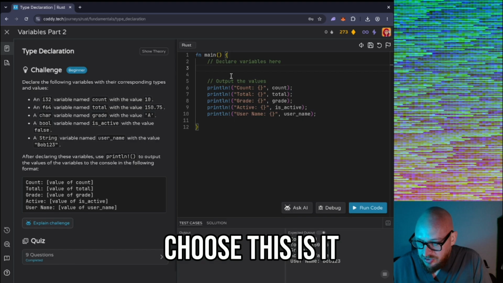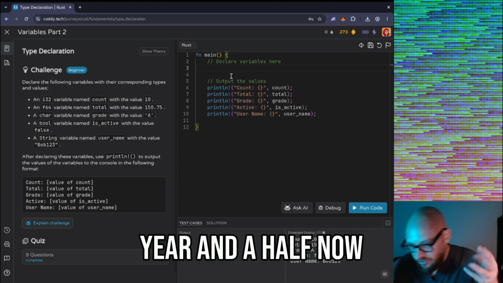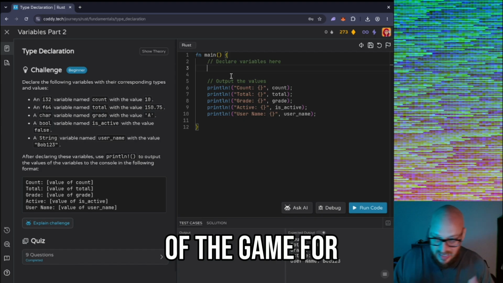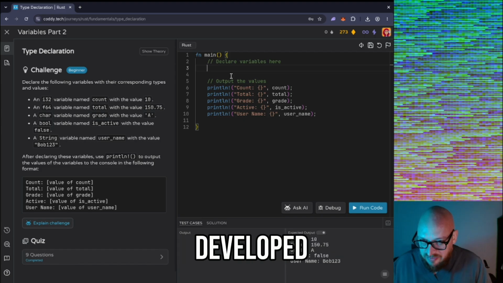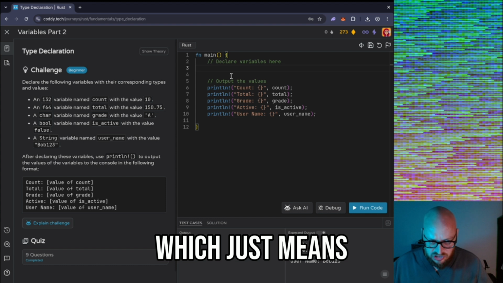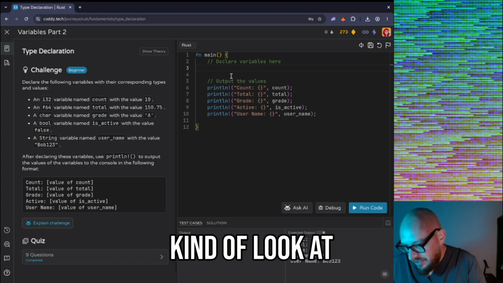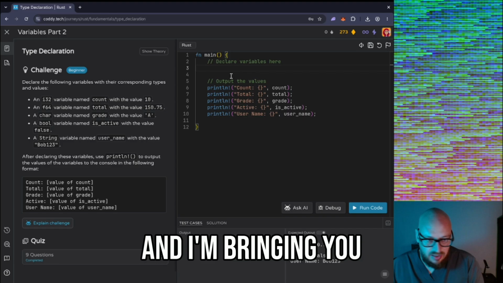The only reason why I chose this is it has a Rust pathway, which I've been learning Rust for about a year and a half now. And I've been out of the game for a couple months, meaning I haven't really developed something that required me to manually code with my mind, which just means I've been dependent on AI. So I'm going back to look at some of these things, and I'm bringing you with me here.